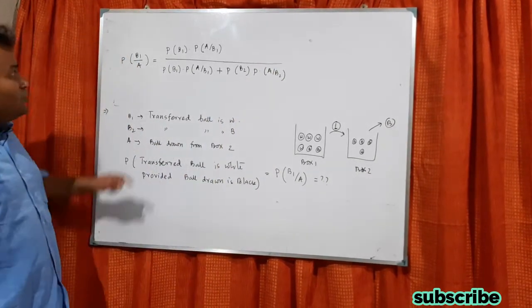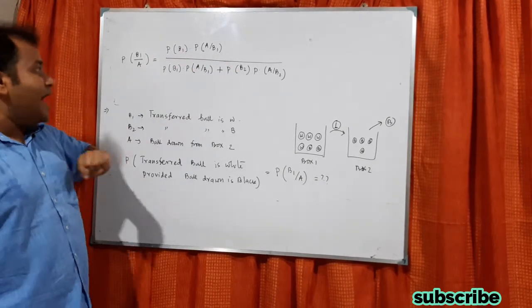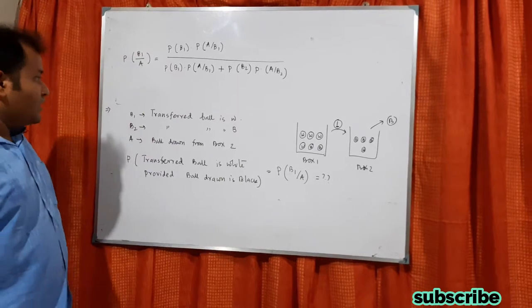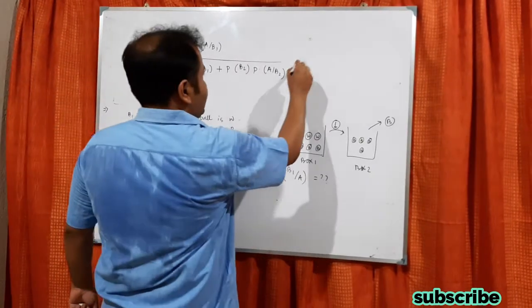So if somehow we are able to calculate these terms, then we can put the values here and we get the answer. Now let us just try.